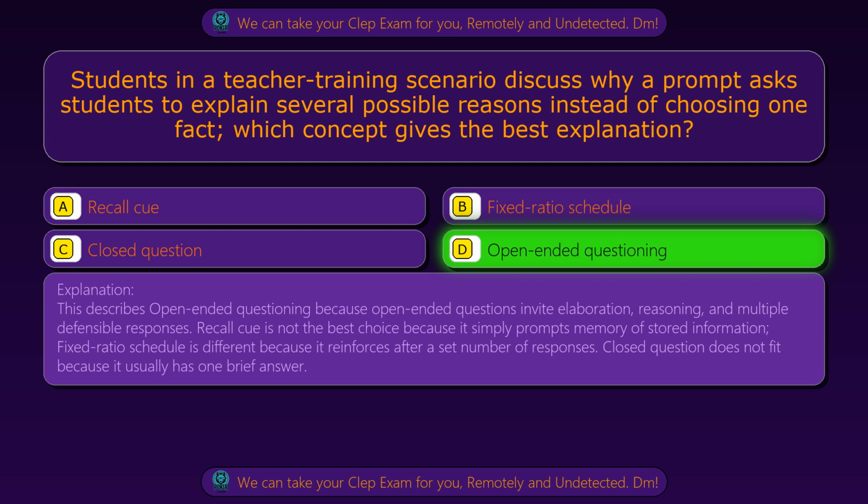Recall cue is not the best choice because it simply prompts memory of stored information. Fixed ratio schedule is different because it reinforces after a set number of responses. Closed question does not fit because it usually has one brief answer.